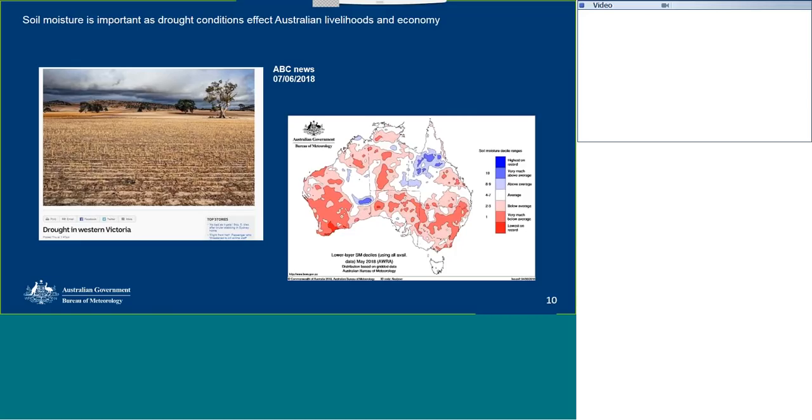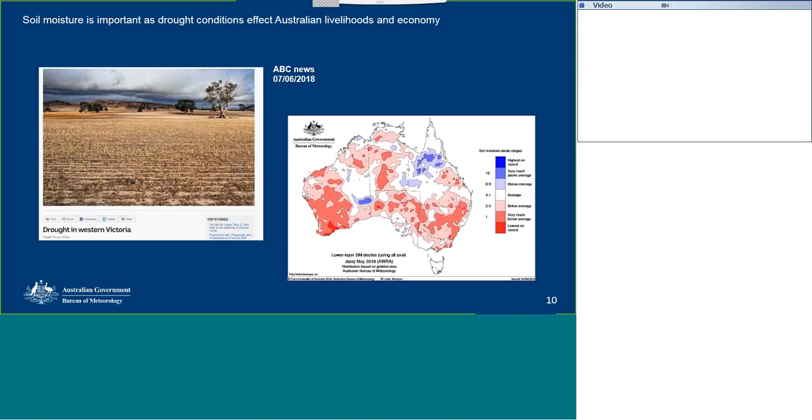For that, we need to look at soil moisture. The Australian Landscape Water Balance tracks soil moisture at different depths and can be a useful tool. Low soil moisture impacts pasture and crops, as well as runoff volumes into water storages. Soil moisture for May dropped to lowest on record over most of Australia. And soil moisture was below average for most of Western Australia, South Australia, New South Wales, Northern and Eastern Victoria, Southern and Central Eastern Queensland, and large parts of the Northern Territory. Soil moisture was above average across some parts of Northern and Western Queensland.